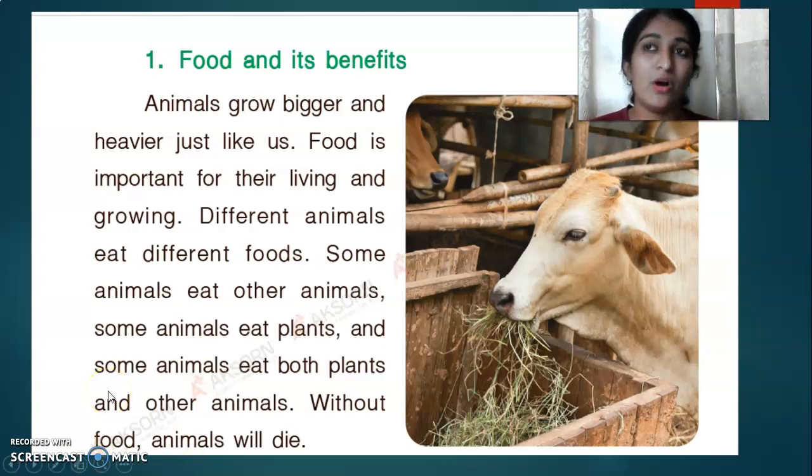Like humans, animals also need food for growing bigger and heavier, right? Food is very important for living and growing. Different animals eat different foods. There are animals like cow, they only eat grass. But in the case of lion and tiger, they eat other animals. Without food, animals cannot live.